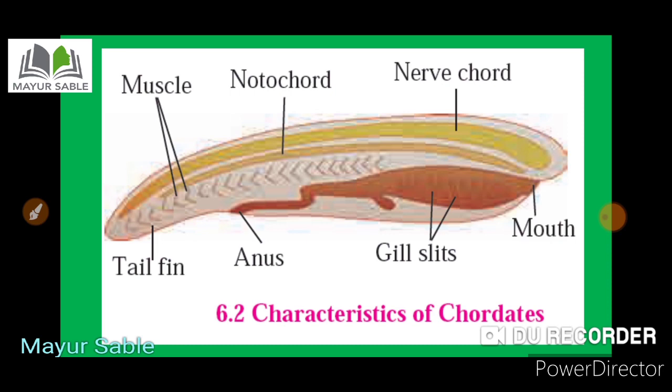You can see the characteristics of chordates, that they have the tail fin, then the muscles, then the anus, then the notochord, nerve cord, gill slits and mouth, like those organs. So you must be thinking, what is notochord? Remember, the notochord is a long rod-like supporting structure present on the dorsal side of the animal body, and it keeps the nerve tissue isolated from the remaining body. So this is called the notochord. Here the notochord is present in the chordates.